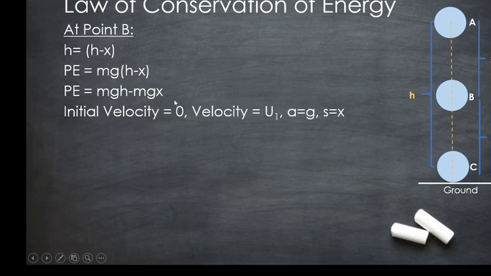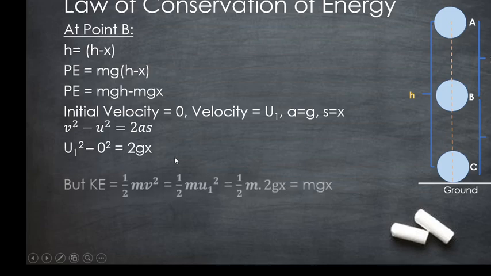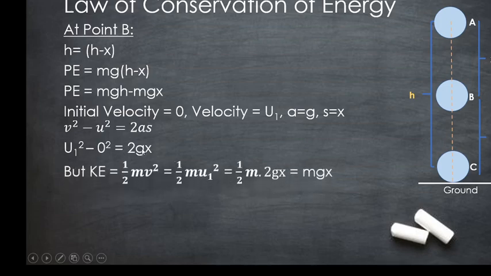Using these terms, we will find out the velocity of the object here using the equation v square minus u square is equal to 2as. So final velocity v is u1 here. So u1 square minus 0 square is equal to 2gx, or u1 square is equal to 2gx.